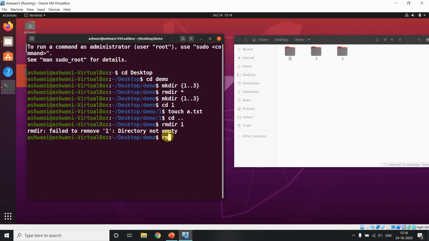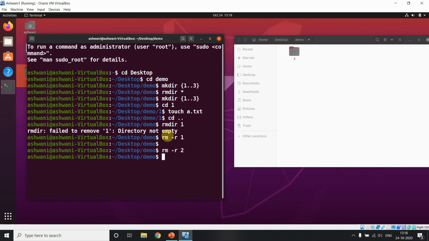If I say rm -r, you know this, we are using r for deleting directories. If I say 1, it will delete directly. It is not asking me anything. If I say delete 2, it deletes directly, not asking me. If I want it to ask me whether I want to delete or not, then use the i option.